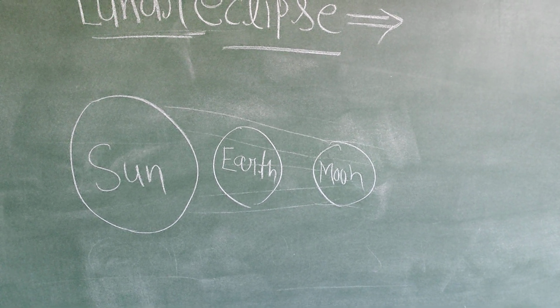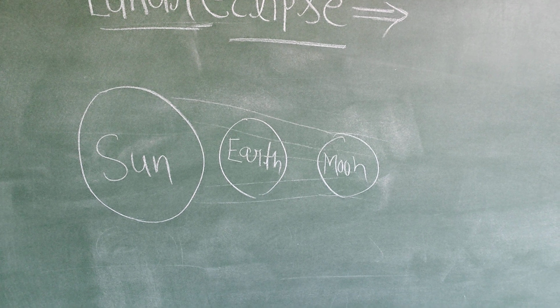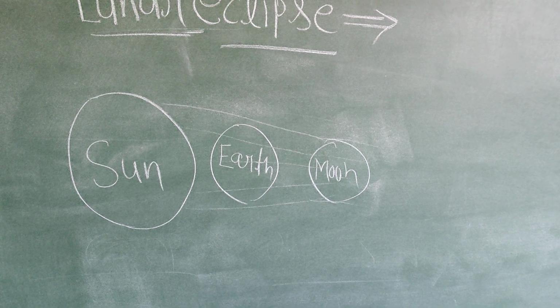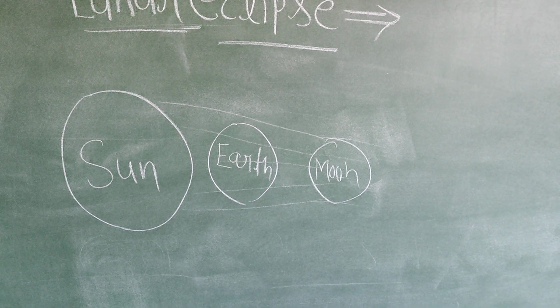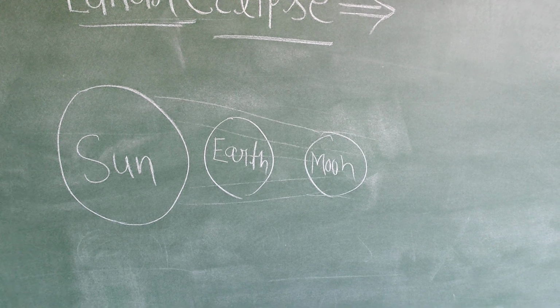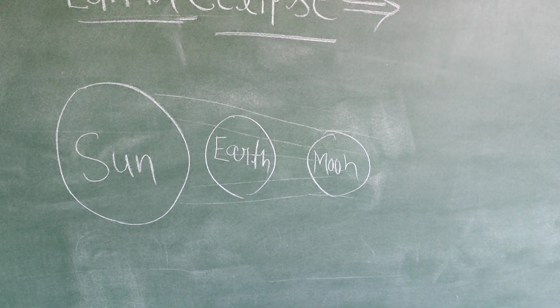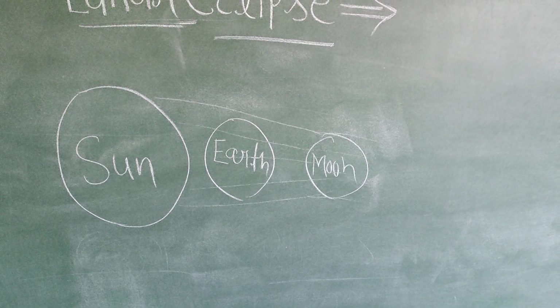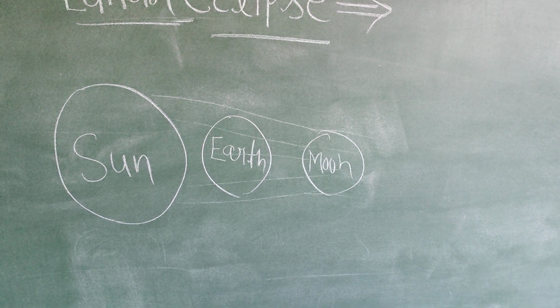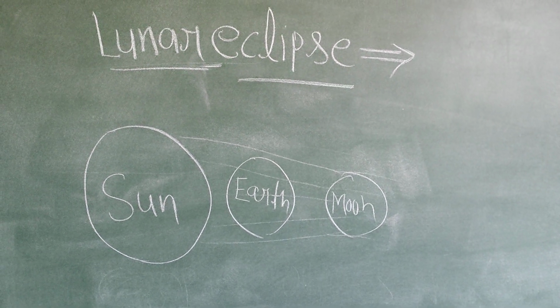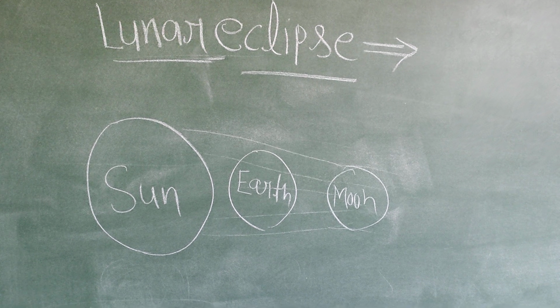In this condition, earth blocks the sunlight on the moon. So the shadow of earth is cast on the moon. This condition is called lunar eclipse.